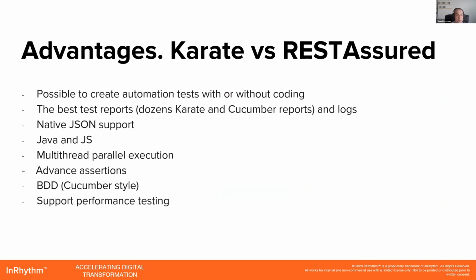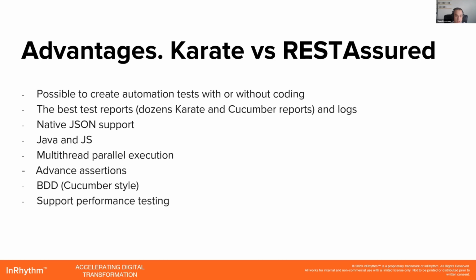Karate has the best test reports that I can see in the API functional industry. Karate has approximately dozens of reports, and you don't need to think about how to set up or configure them. It takes just a couple of minutes to set up everything, and after that you can see all details, all logs, all screenshots, all input and all output inside the reports.